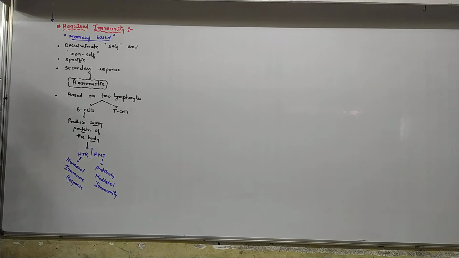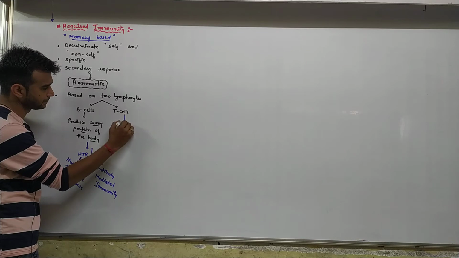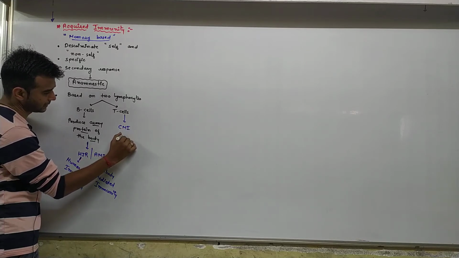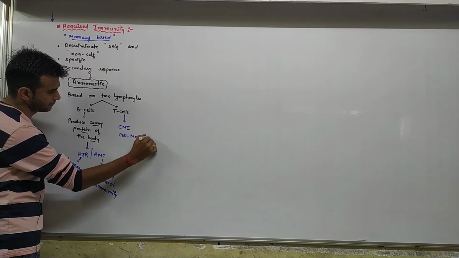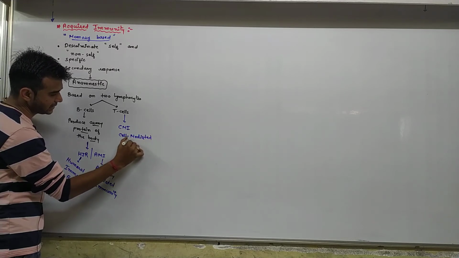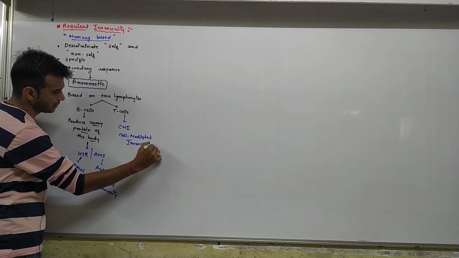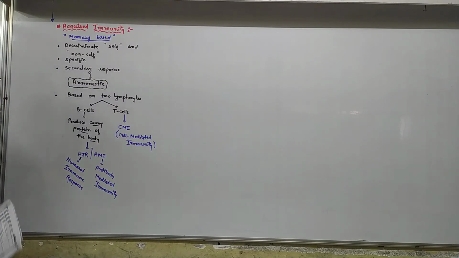And T cells are responsible for CMI, cell mediated immunity. Fine. Different types of cells are produced there, and in this way immunity power is given.